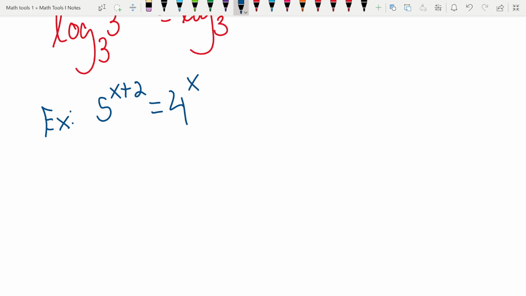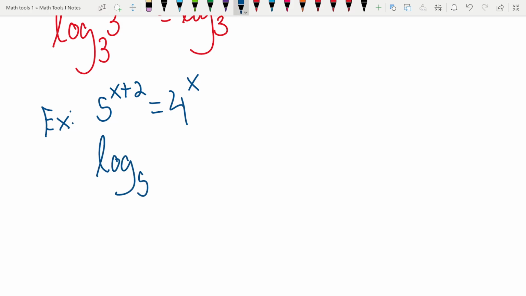We're usually looking for, if they have the same base, we could take the log of that base. If they don't, then we could take the log of one of them and maybe still evaluate that log by hand. But here, 5 and 4 are not powers of each other, so it doesn't much matter which one we pick for the base. We're not going to get a easily solvable log either way.